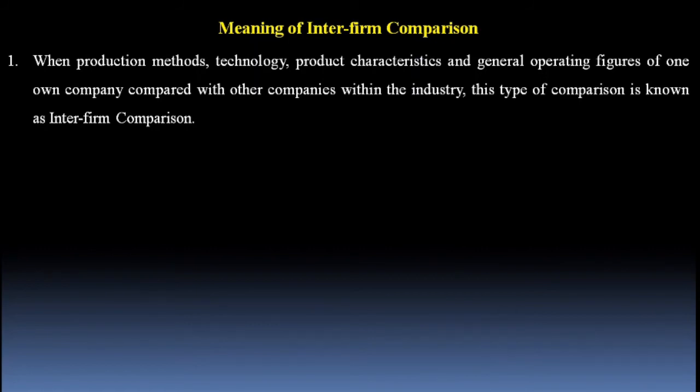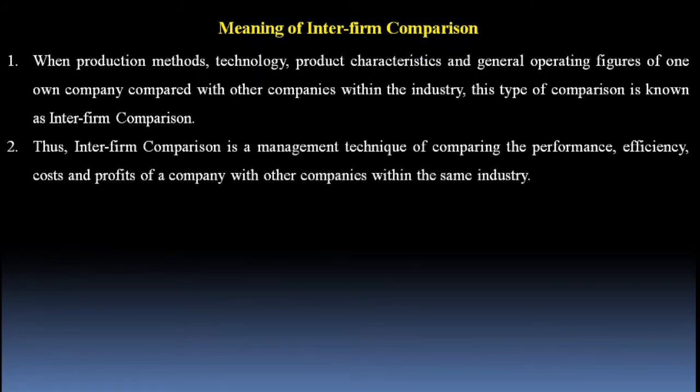In short, the companies whose products are the same, if they are a part of the same industry, and if they are using a similar set of costing principles, methods, and techniques, then the comparison made between them is known as interfirm comparison. Thus, interfirm comparison is a management technique of comparing the performances, efficiency, cost, and profits of a company with other companies within the same industry. Actually, the key indicators, that is profitability, cost of production, efficiency, and the utilization of available resources, are compared of one company with another company.